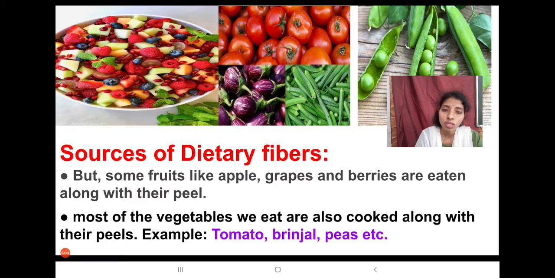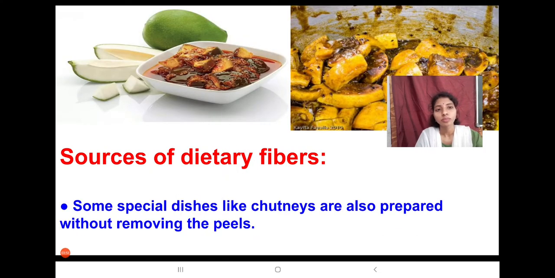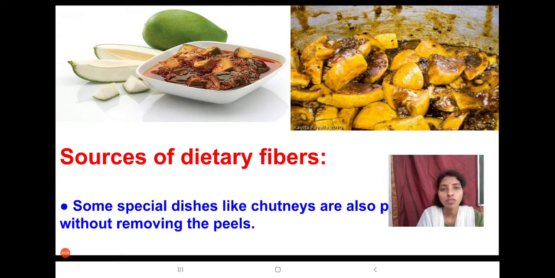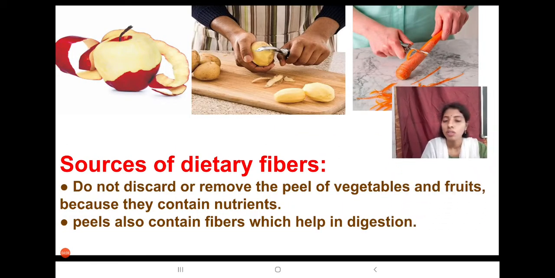So, is there any use in eating with their peel or without peel? What is the difference between these two? Some special dishes like chutneys are also prepared without removing the peel, like mango pickle, lemon pickle. We prepare them along with their peel only. So from this we can see that we should not discard or remove the peel of vegetables and fruits because they contain nutrients.